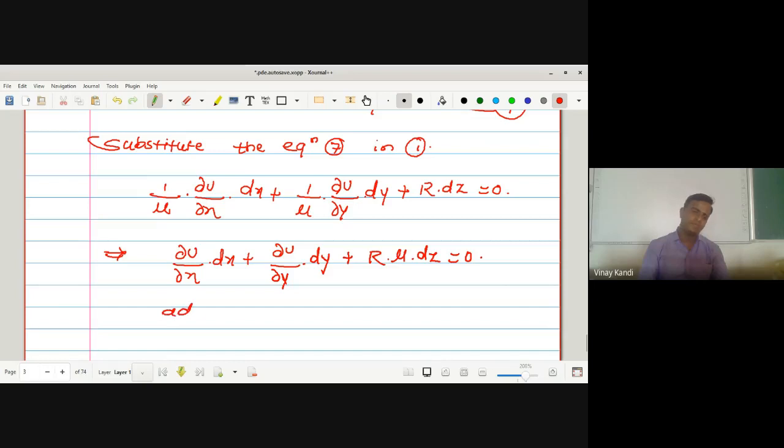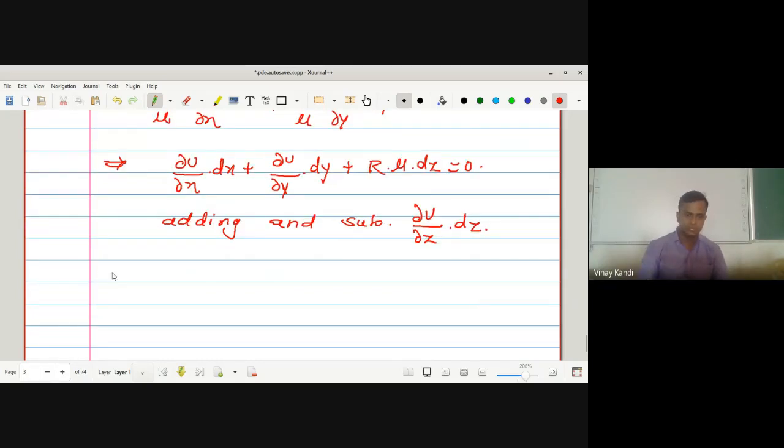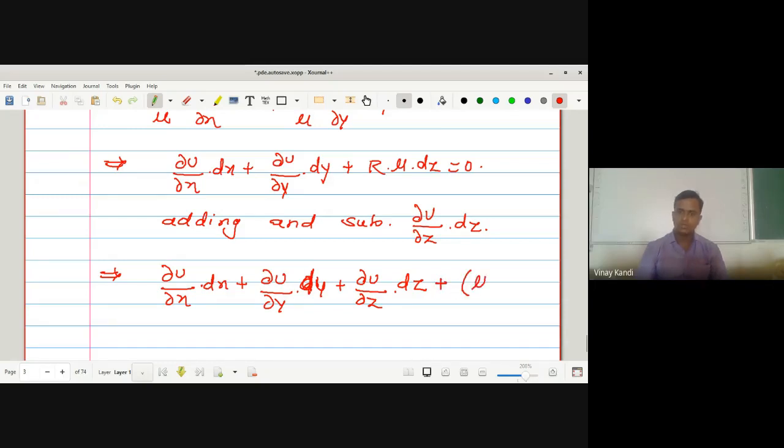Now adding and subtracting dou u upon dou z into dz, we get dou u by dou x into dx plus dou u by dou y into dy plus dou u by dou z into dz, and this one is mu r into dz minus dou u by dou z into dz, which is equal to 0.